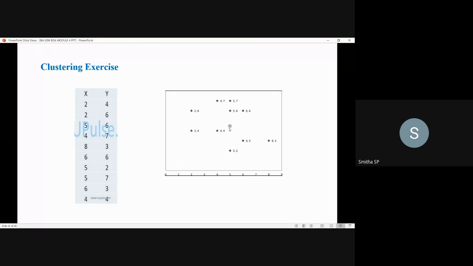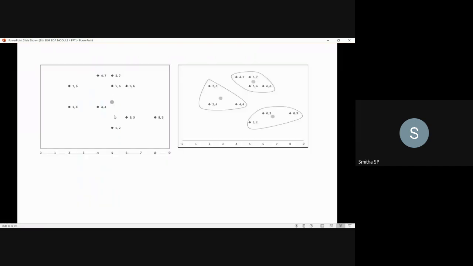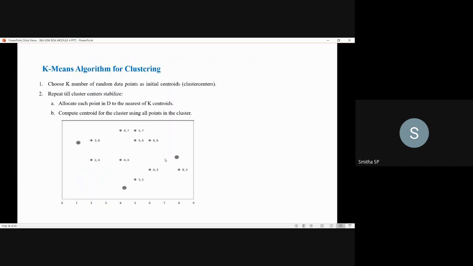Now you want to divide this data into different clusters, so we need to identify the seed points here. Let it be that I identify 3 seed points. Seed points are nothing but the centroids. Likewise, you have one centroid here, and I'll identify another 2 centroids here. So 3 seed points or centroids I'll identify for this particular cluster.